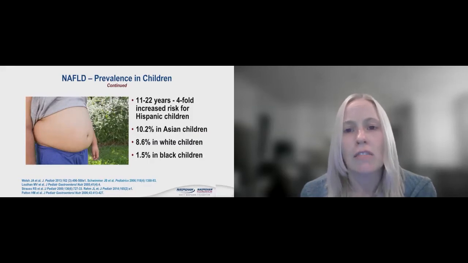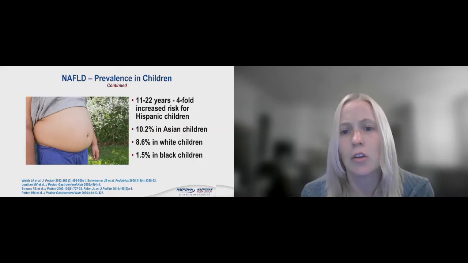In patients that are 11 to 22 years of age and Hispanic, there's a 4-fold increase. You can see there that Asian children have about a 10%, white children 8.6%, and then black children are more protected at 1.5%, but it is known that after puberty, they're more at risk for diabetes.